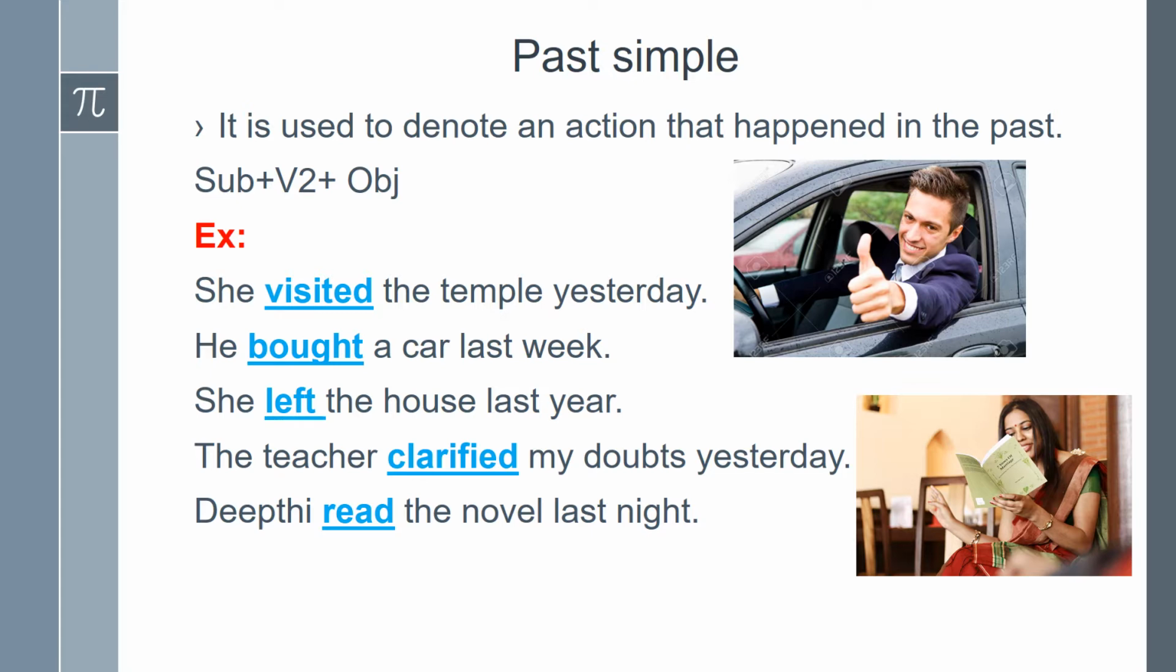He bought a car last week. She left the house last year. The teacher clarified my doubts yesterday. Deepthi read the novel last night. In all these sentences, the verbs visited, bought, left, clarified, read are all in V2 forms. We observe some regular verbs and some irregular verbs. Visited and clarified are regular verbs. And the irregular verbs? Here we observed left, read and bought.